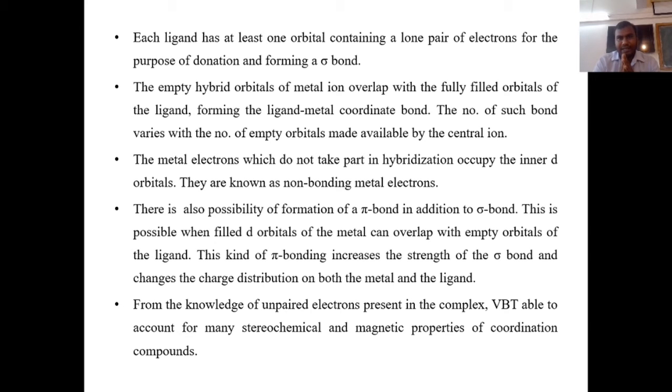So from VBT we can calculate the number of paired or unpaired electrons, and if we know whether unpaired or paired electrons are there, then it can determine the stereochemical and magnetic properties of many coordination compounds. This is a very important assumption of valence bond theory.